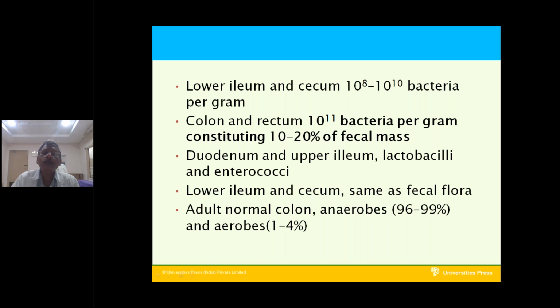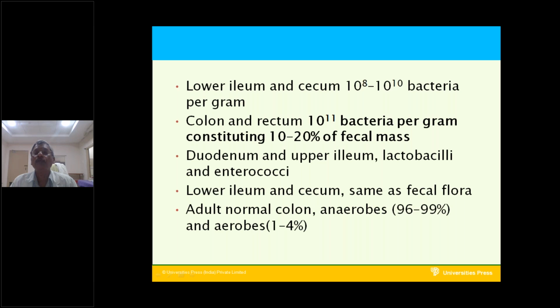Usually the anaerobic flora are the main flora. In the normal colon, anaerobic gram-positive and gram-negative bacteria are present, such as Bacteroides, Bifidobacterium, and lactobacilli. These are non-spore-forming anaerobic bacteria present in the normal flora.